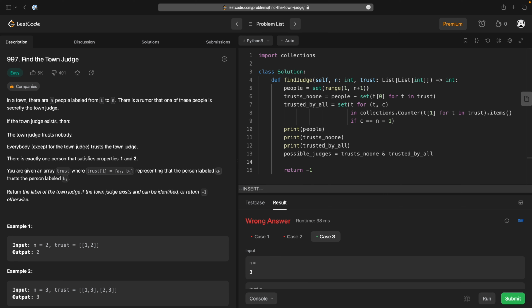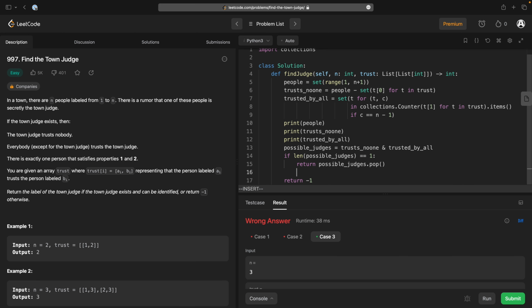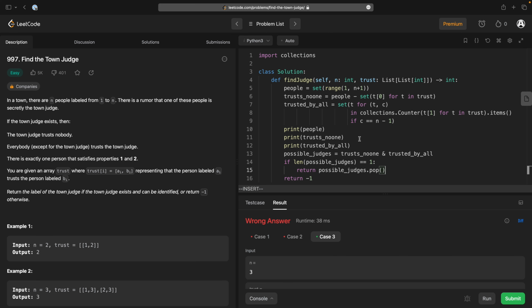This is our, so if they satisfy both of these properties, and this is exactly 1, I think I can do that. And then if we fail, return -1.